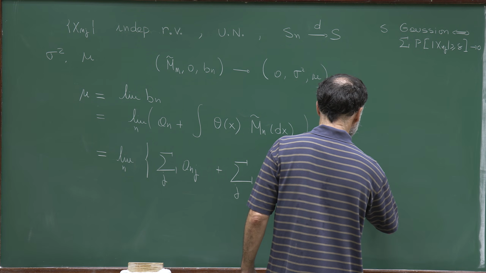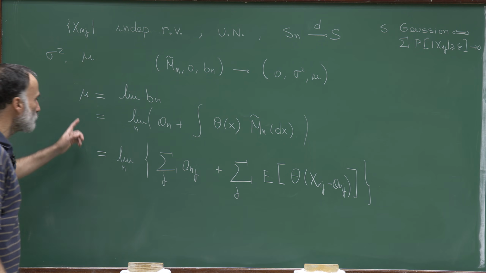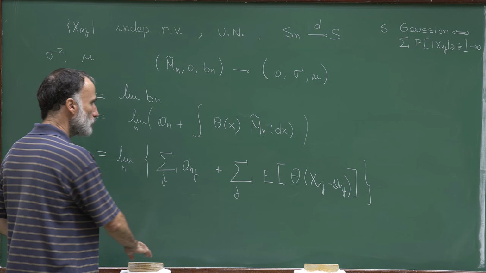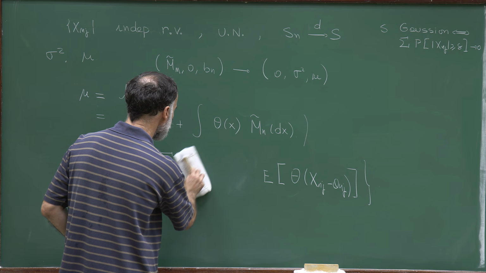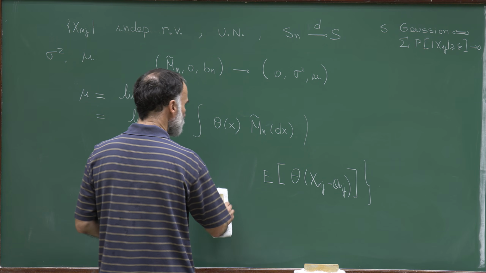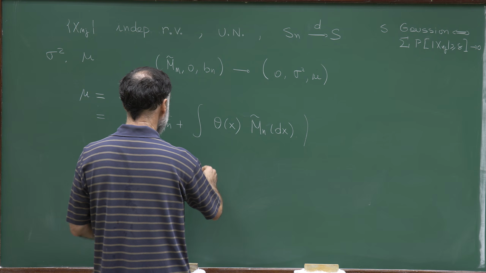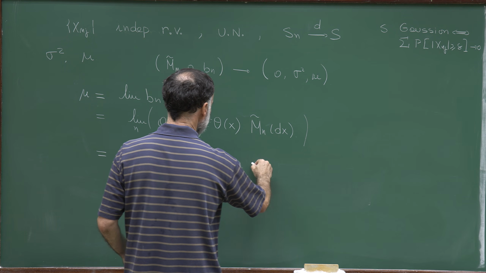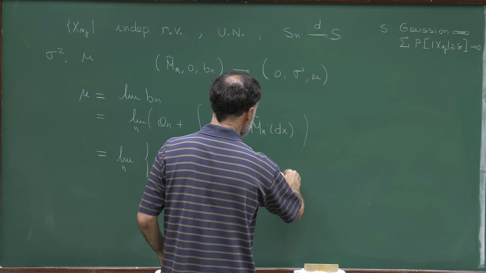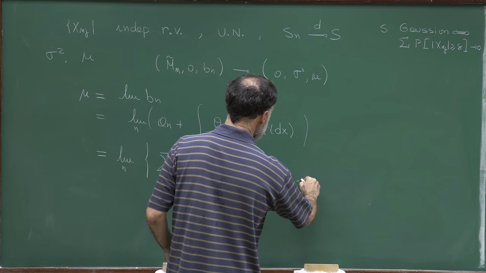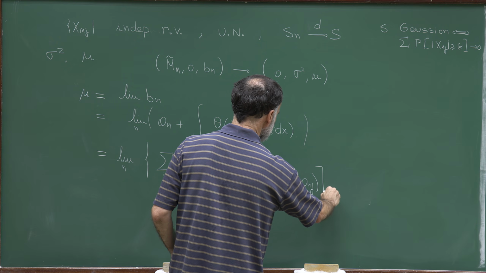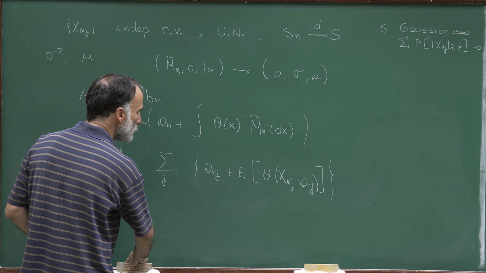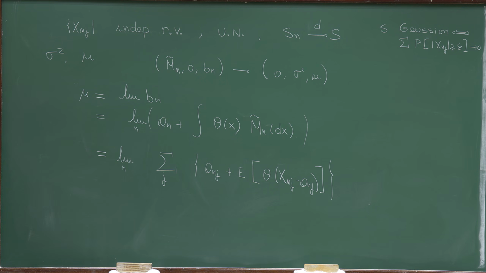In this way, we have a formula for the asymptotic mean. The formula of the asymptotic mean, we can write in a unique sum, so it's equal to the sum of a_nj plus the expectation of theta(x_nj) minus a_nj. And this is a formula for the mean mu.